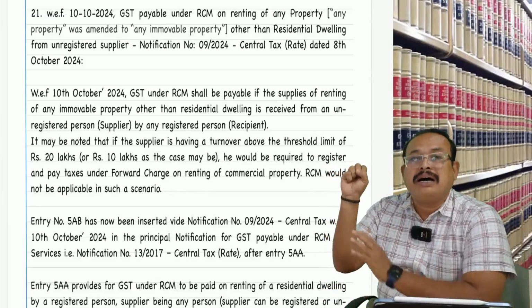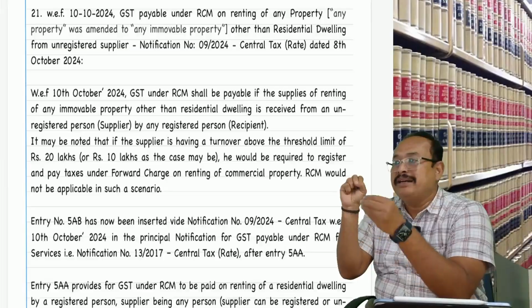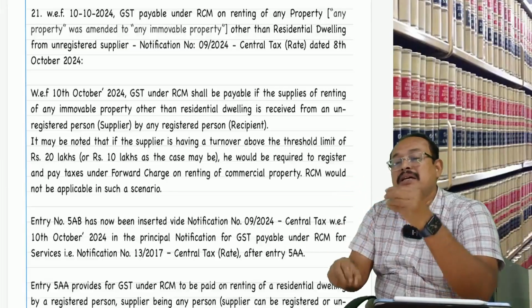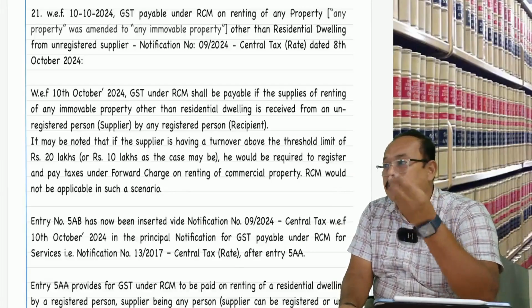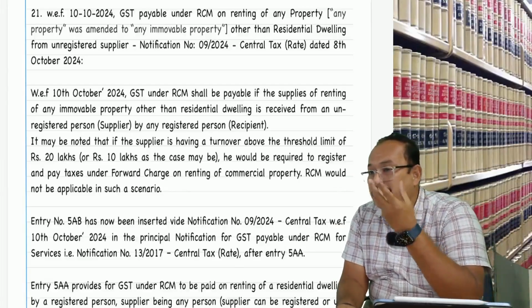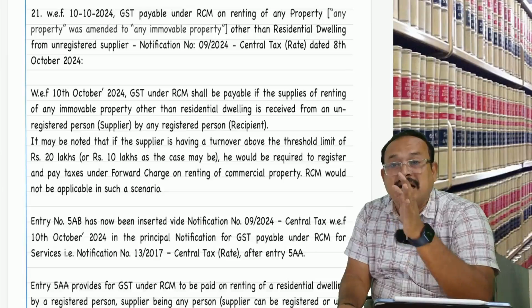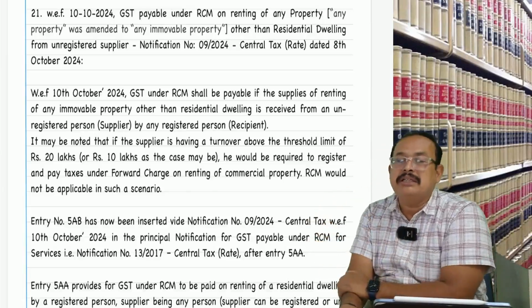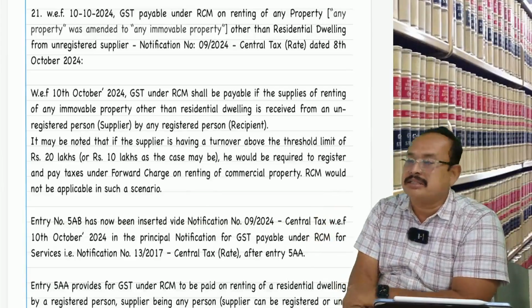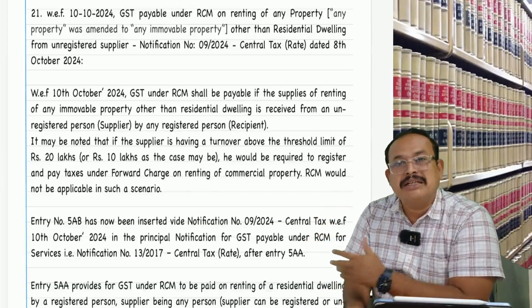Supplier should be an unregistered person. Recipient should be a registered person. Nature of supply: renting of any immovable property, for purposes other than residential dwelling, namely commercial nature. In that case, it is RCM. Who is liable to pay GST? The recipient is liable to pay GST.